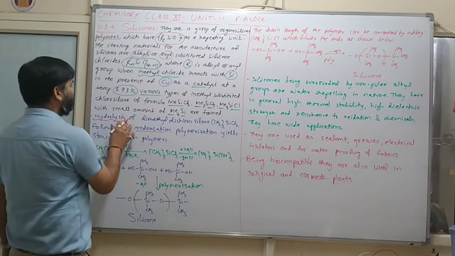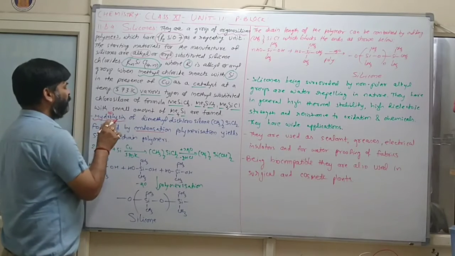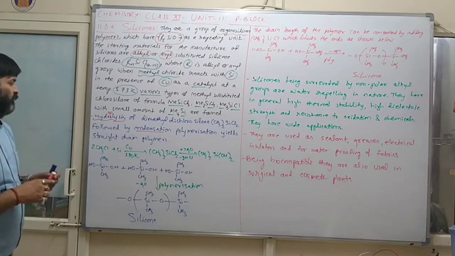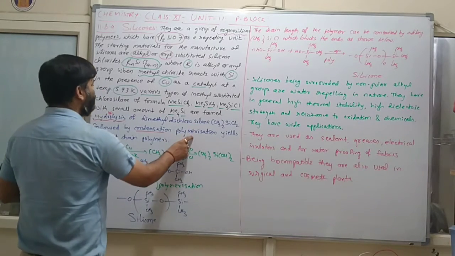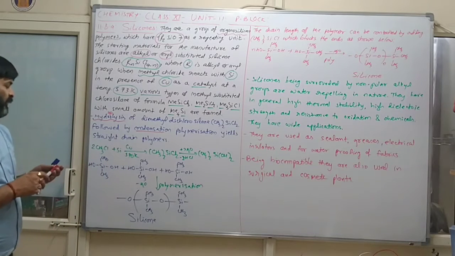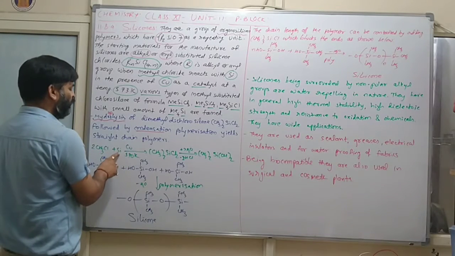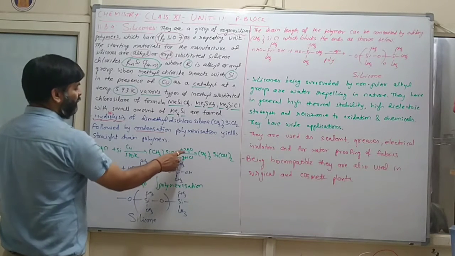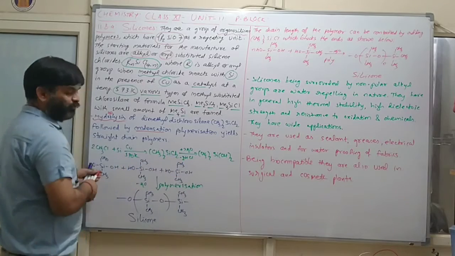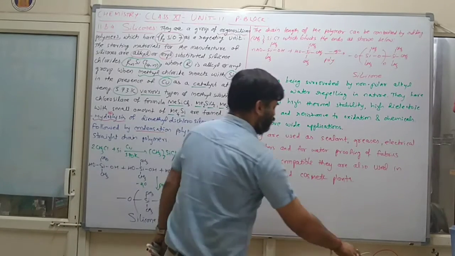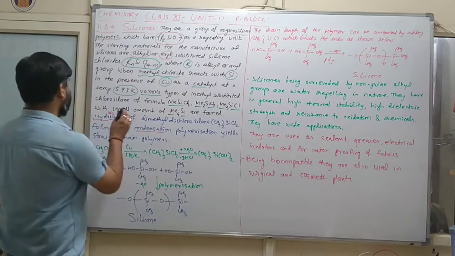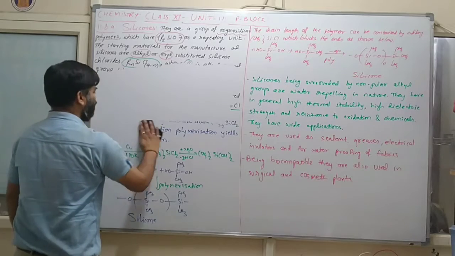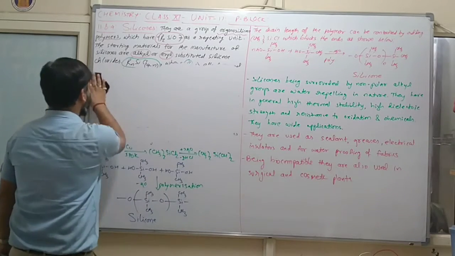Clear? हाइड्रोलिसिस का मतलब होता है एडिशन ऑफ वाटर. तो हाइड्रोलिसिस ऑफ डाइमिथाइल डाइक्लोरोसिलेन followed by condensation polymerization yield straight chain polymer. Here chloromethane, silicon, copper, here (CH3)2SiCl2 will be there, and whenever water will be added, here 2Cl will be substituted. 2Cl will be substituted with the help of OH.